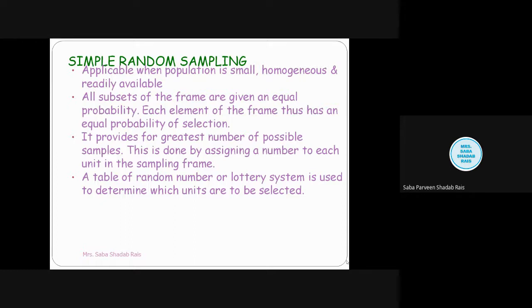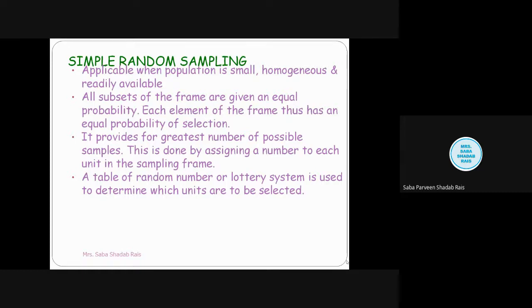A table of random numbers or a lottery system can also be used to determine which units are to be selected, because I told you that in probability sampling, every member of the population has a chance to get selected. So when we do this type of random sampling, it becomes very important to give a chance to each and every element.